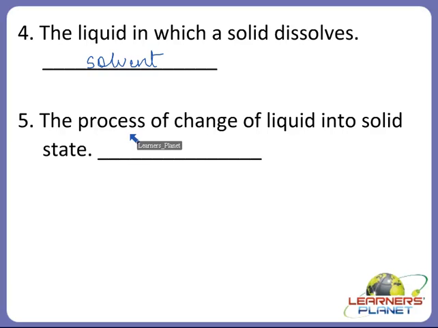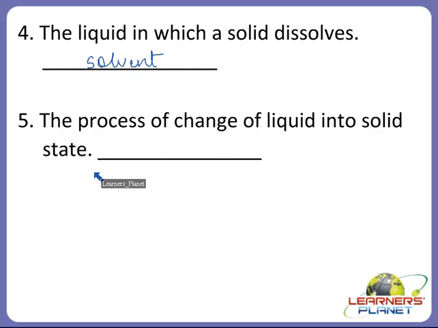Alright, now the next one, the process of the change of liquid into solid state. What is it called? For example, if we pour water in an ice tray and keep the ice tray in a freezer, after some time it will form ice.